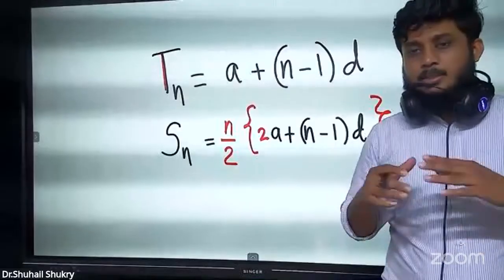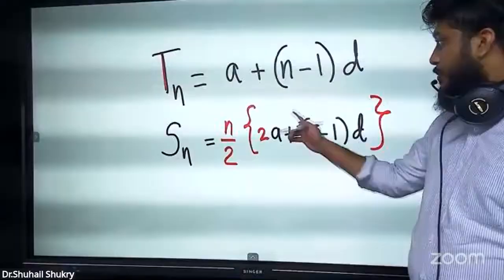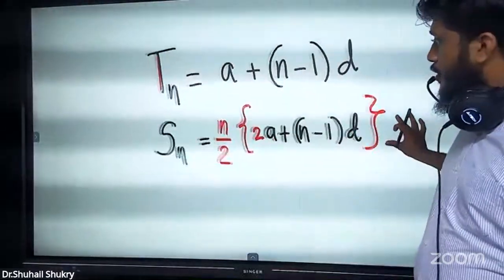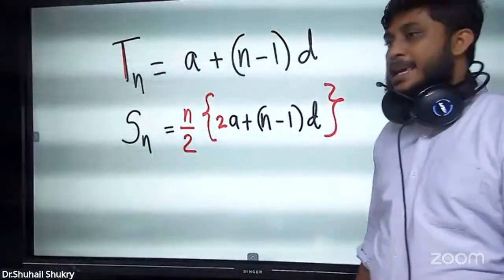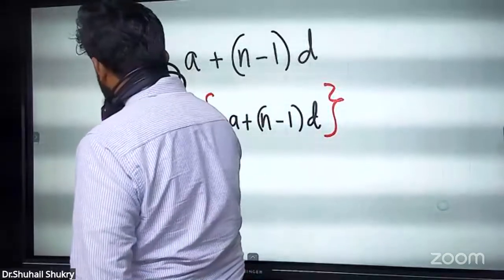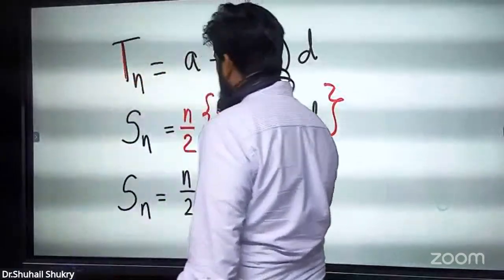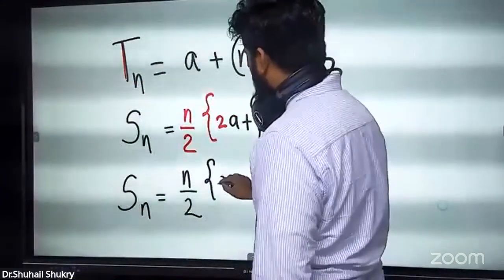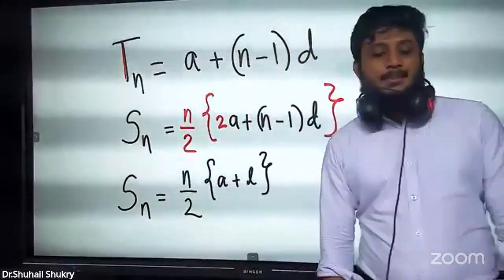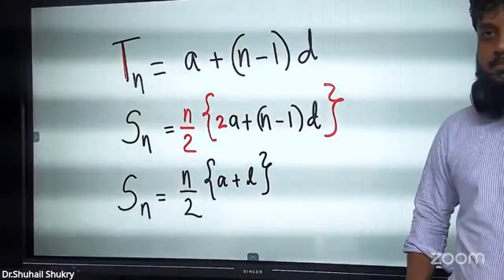When you're learning something, you have to make things simple and learn. Now, if you remember this Tn formula, you can remember this. Third formula: Sn equals, this n over 2 part also will come. And the final Sn formula is very easy. You can write a plus l. A plus l. So with this, all three formulas are done.